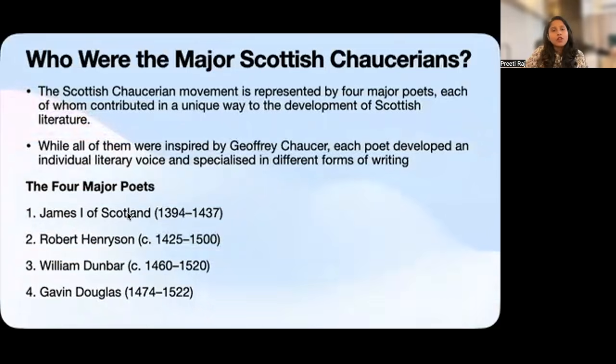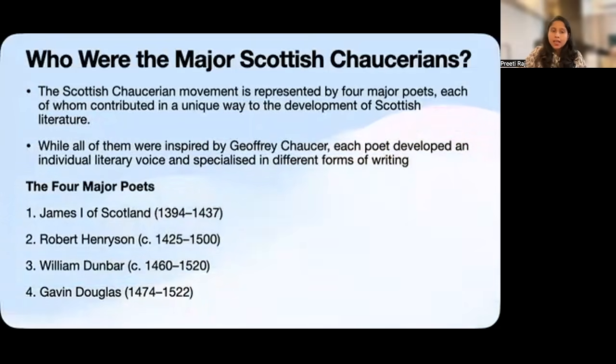We have James I of Scotland, who was not only a king but also a poet. He is remembered as the royal poet who introduced the Chaucerian tradition into Scottish court poetry. The second is Robert Henryson. He is often regarded as the finest Scottish Chaucerian. His works are admired for their moral philosophy and psychological depth. The third is William Dunbar, perhaps the most versatile poet of the group. He wrote beautiful love poems, powerful satirical works, and deeply moving elegies.